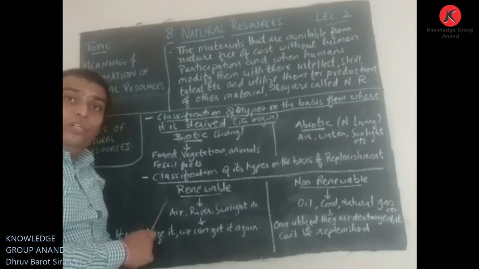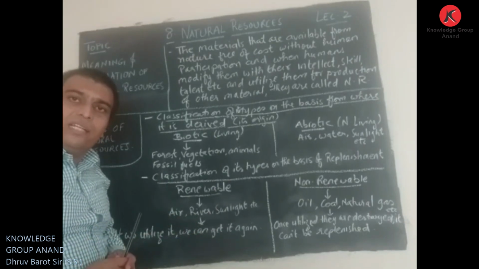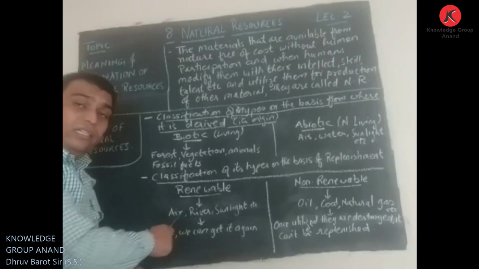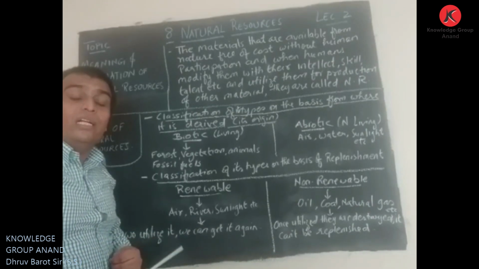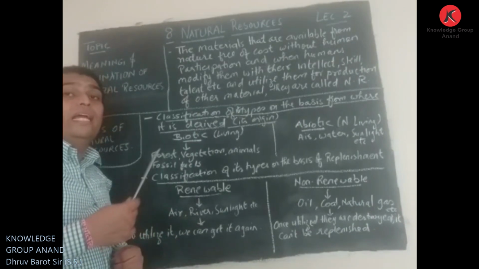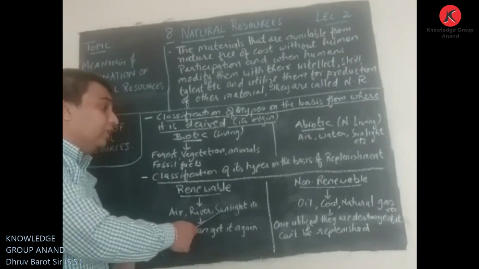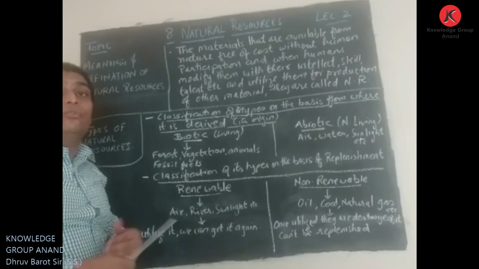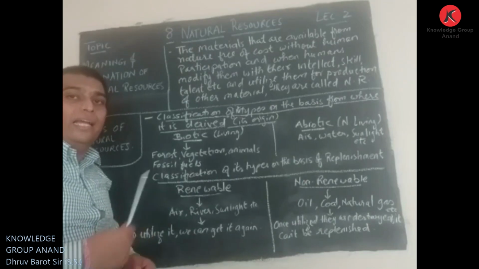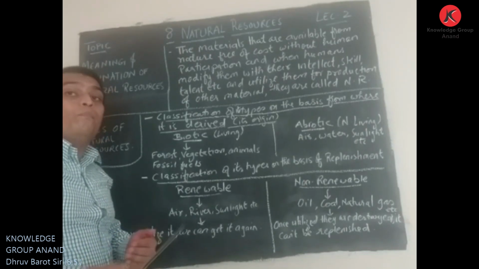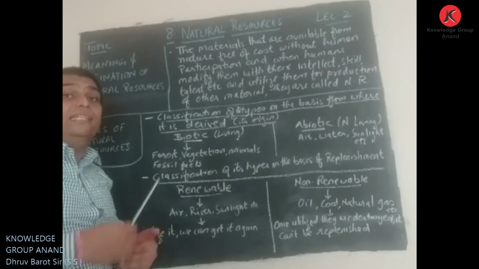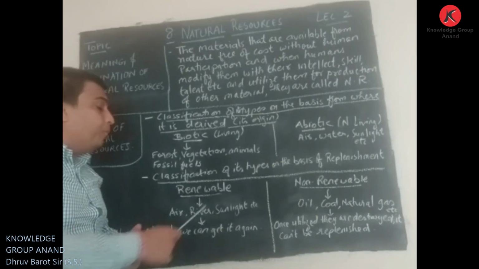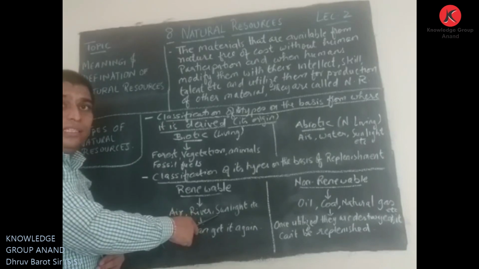Like air, we know air is everywhere surrounding us. River water, once we use it, we can get it again through rain. Sunlight, once the solar energy is used, when the day comes after the night, we can get this sunlight again. So these are renewable resources.